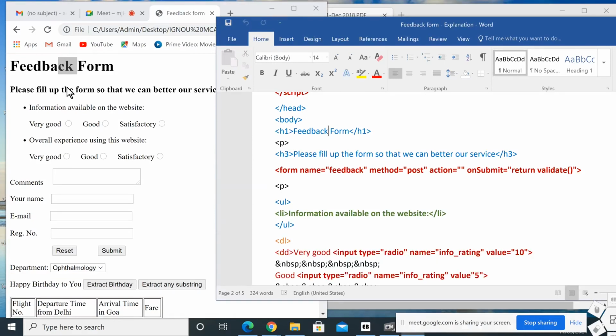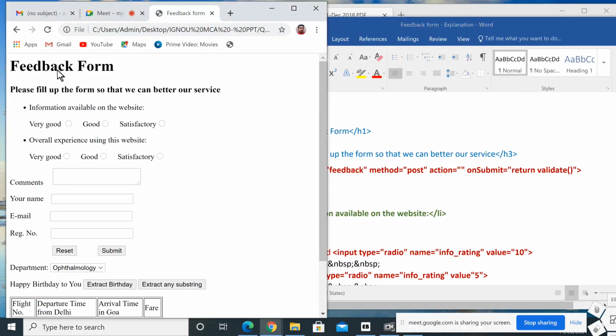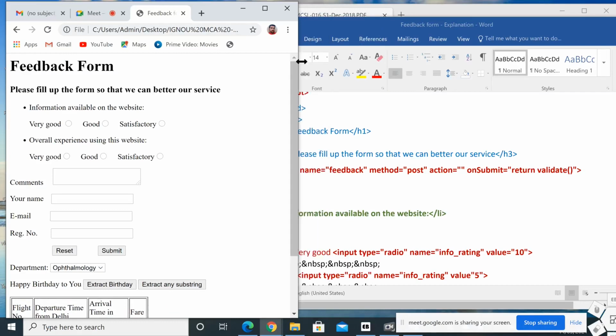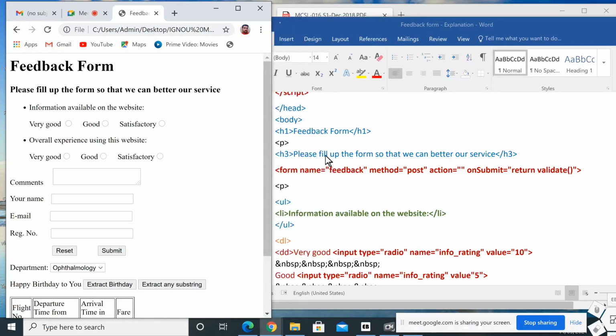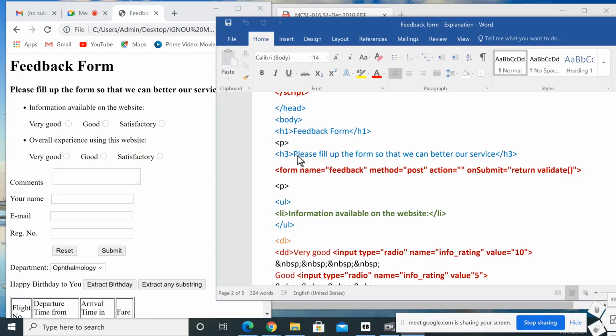If instead of P you are using BR, then the feedback form and please fill up will come together. If you are using P, then it will put some space between the first line and the second line. Then here we use H3, heading level 3. Please fill up the form so that we can better our services.